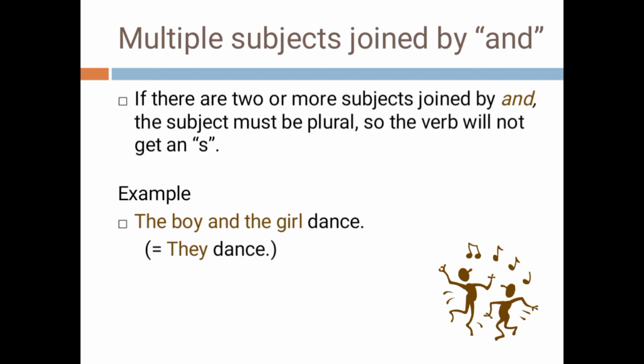Multiple subjects joined by and. If there are two or more subjects joined by and, the subject must be plural, so the verb will not get an s. Verb will be plural. Like the boy and the girl dance. So boy and girl are two nouns connected by and, so there is no s on the verb. The boy and the girl dance equal to they dance.